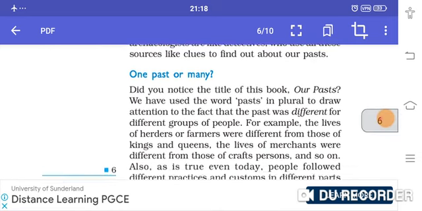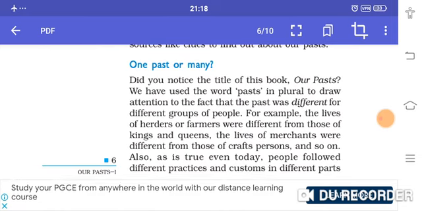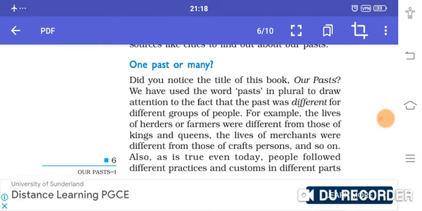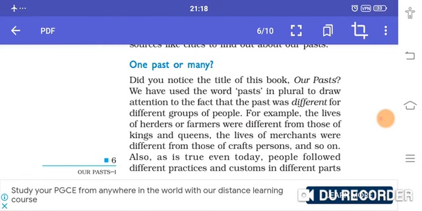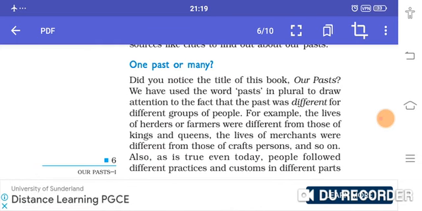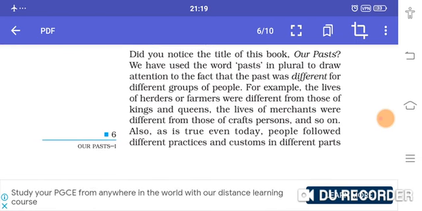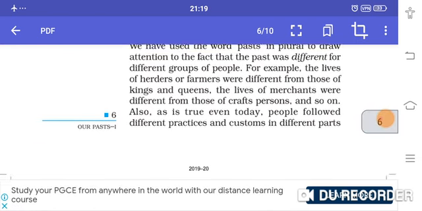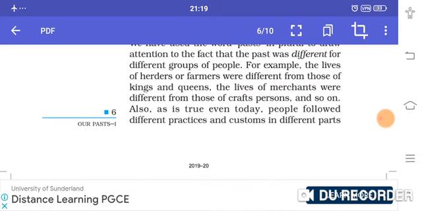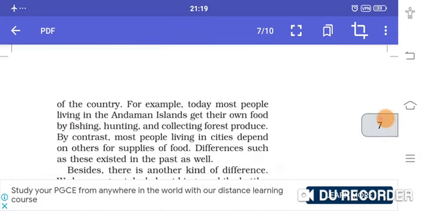Okay, so let us see: one past or many? Did you notice the title of this book, Our Past? We have used the word past in the plural to draw attention to the fact that the past differed for different groups of people. For example, the lives of herders and farmers were different from those of kings and queens. The lives of merchants were different from those of craftsmen and so on. Also, as is true even today, people followed different practices and customs in different parts of the country.